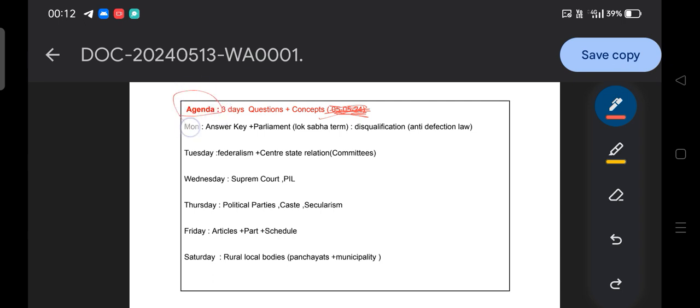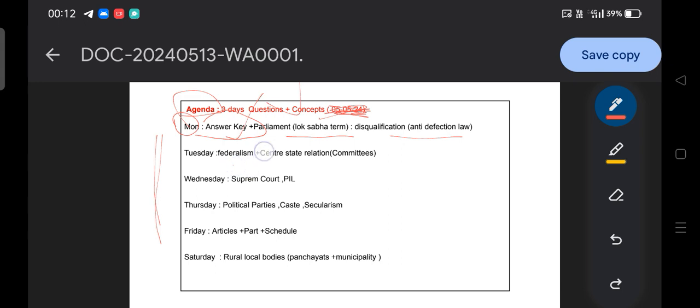Our agenda is basically 3 day question and 3 day concept practice. As you know, we have already discussed Indian polity in the last weeks, and this week we are going to discuss this. On Monday you will get the video, and on Tuesday you will get the answer key of Indian polity, then the parliament and its Lok Sabha term, disqualification, and anti-defection law. This is going to be discussed in the sessions.